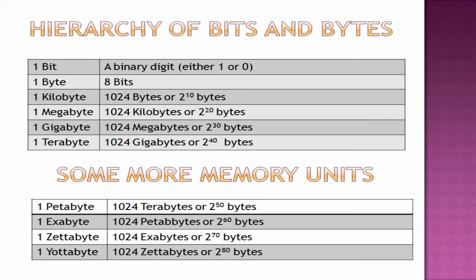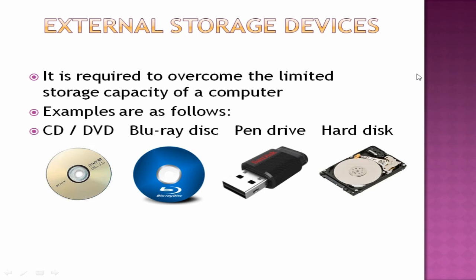Okay, so what is that? Petabyte. 1 petabyte is equal to 1024 TB, PB is equal to TB, like that. So 1 exabyte, that is EB, is equal to 1024 petabytes or 2 power 60 bytes. Next, after exabyte, zettabyte. 1 zettabyte is equal to 1024 exabytes. And then yottabyte. 1 yottabyte is equal to 1024 zettabytes. So now you would have got an idea about the memory unit table, how your computer works.